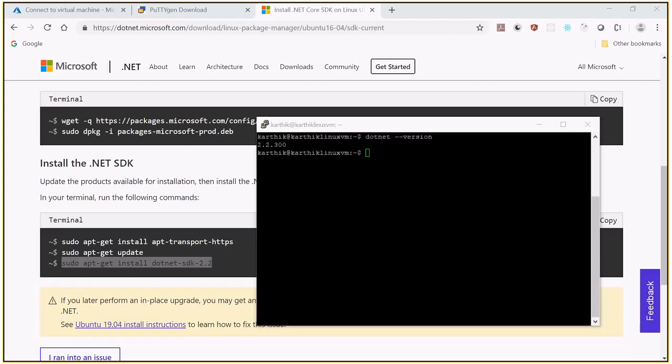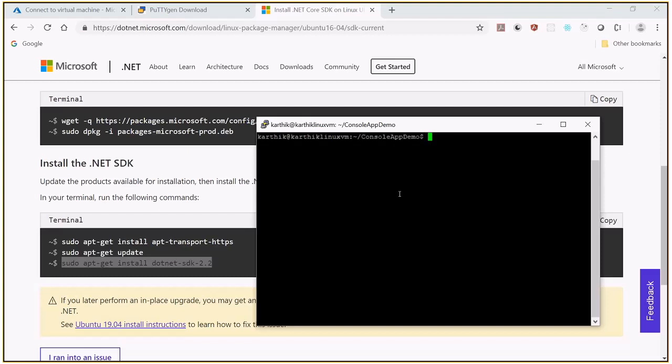Now I want to create a .NET Core console application in the Linux operating system. Look at this. Clear the screen. Now I'm going to create a new folder. You all know to create a folder, mkdir. I'm creating a folder called console app demo. Press enter. cd into that console app demo. We are in this. In this, I want to create a new console application, a .NET Core console application.